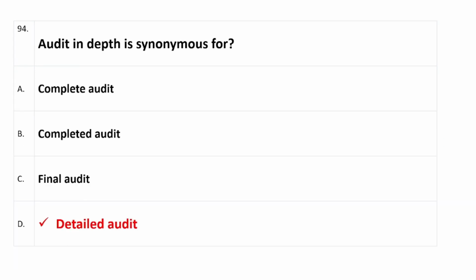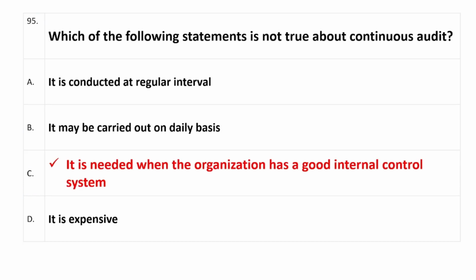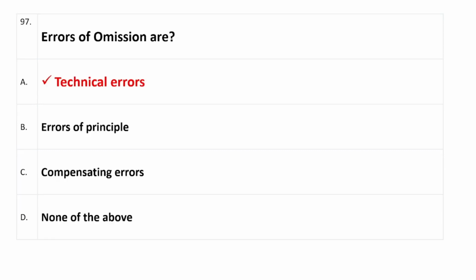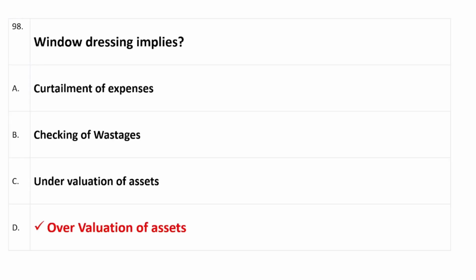Question number 94, audit in depth is synonymous with detailed audit, right option is option D. Question number 95, which of the following statements is not true about continuous audit? Option C, it is needed when the organization has a good internal control system. Question number 96, internal check is carried on by, right option is option D, members of the staff. Question number 97, which is errors of omission or technical errors, right answer is option A. Question 98, window dressing implies, right answer is option D, which is overvaluation of assets.